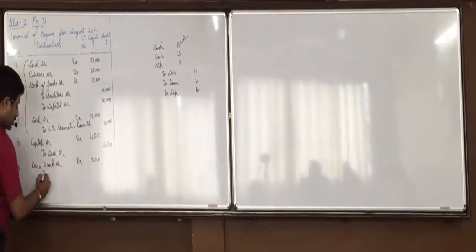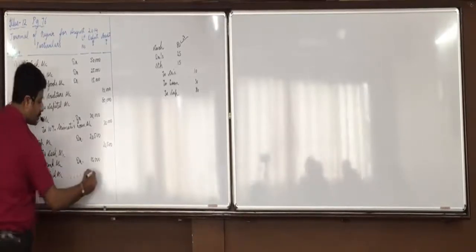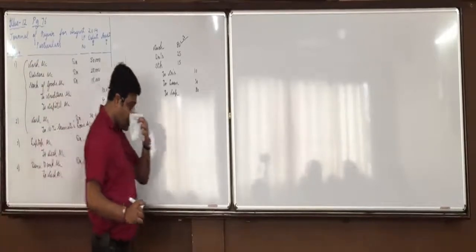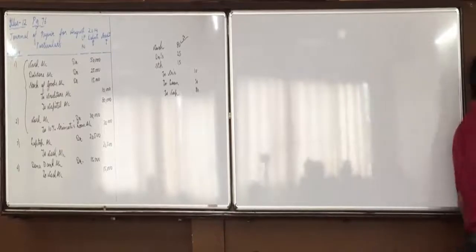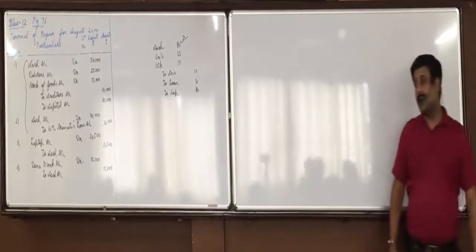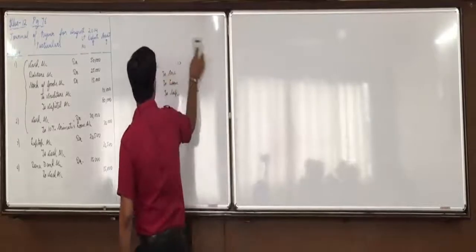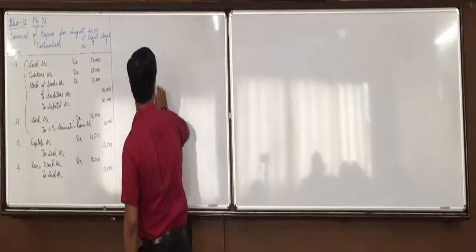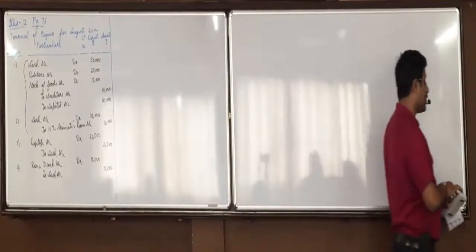Credit what goes out? To cash account 15,000. Did all of you understand this? Anyone having any doubt up till here? Raise your hand who is not there with any transaction up till 4. 5th.